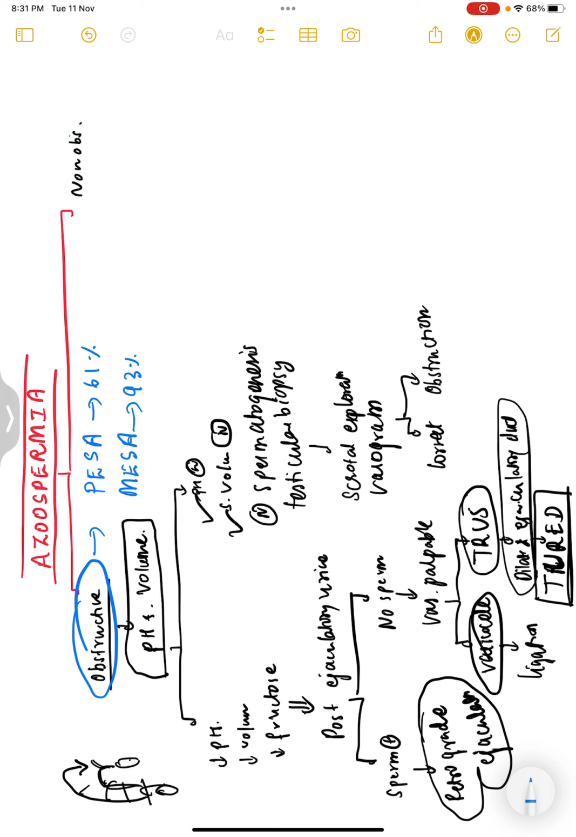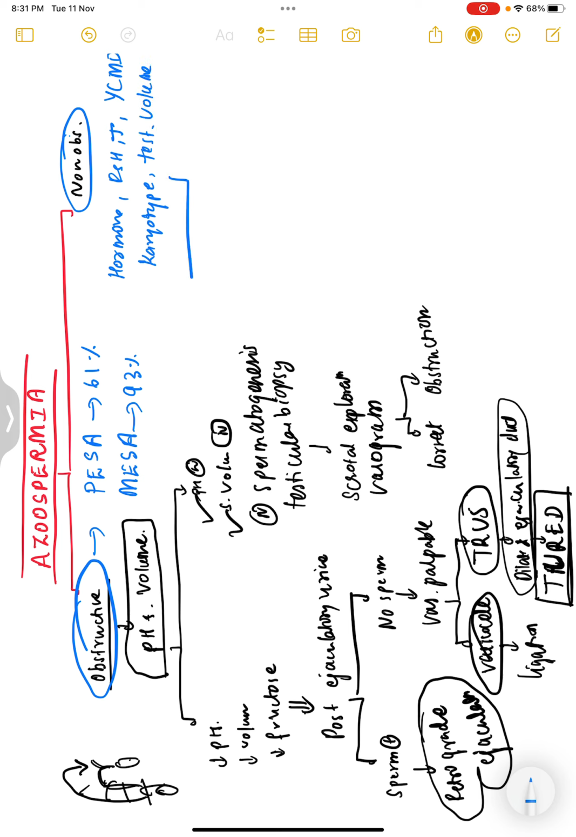So when it comes to non-obstructive azoospermia, here there is no problem with the tract, it is normal. But the problem lies in the testis, or the problem may lie in the upper HPO axis. Okay, so here what you will do is check the hormone levels: what is the FSH level, what is the testosterone, what is the Y chromosome status, whether there is any Y chromosome microdeletion. What is the karyotype, is the karyotype normal or abnormal? Then you look for testicular volume.